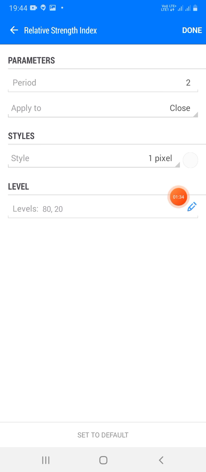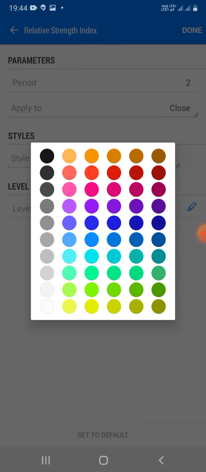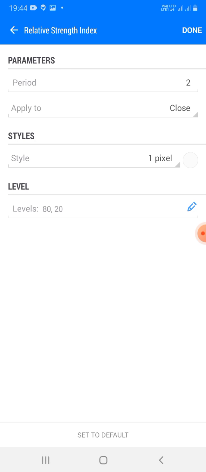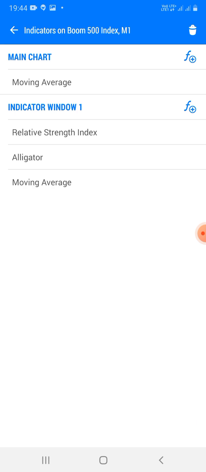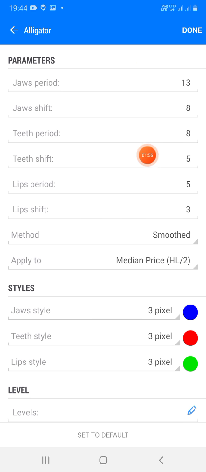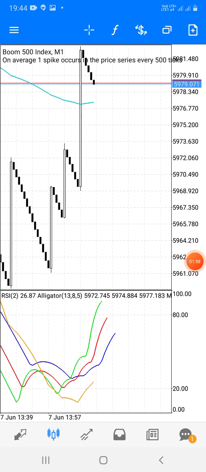Then choose the color of your background, because we don't need the RSI, we are just making a new window. So make sure you make it your background color. I have made it white because my background is white. Then in the indicator window, add one Alligator indicator. Keep all the settings default and just add it.